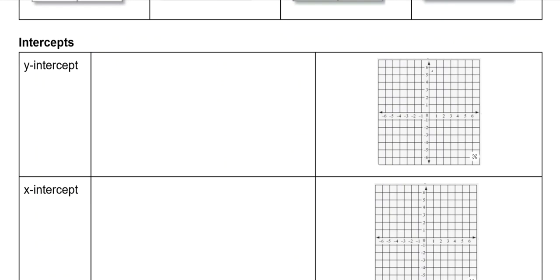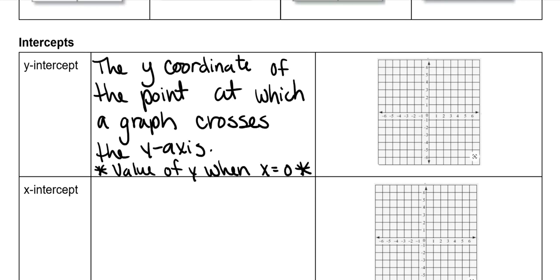All right, then a y-intercept is the y-coordinate of the point at which a graph crosses the y-axis. It is also the value of y if you put a 0 in for x. So let's say we do this. Oh, I guess I should do a real one. We'll do it like this.